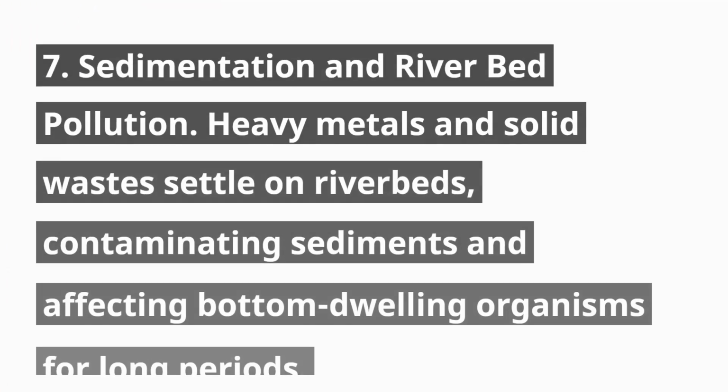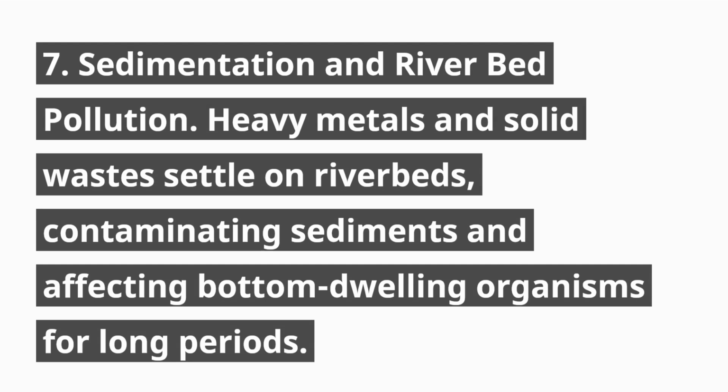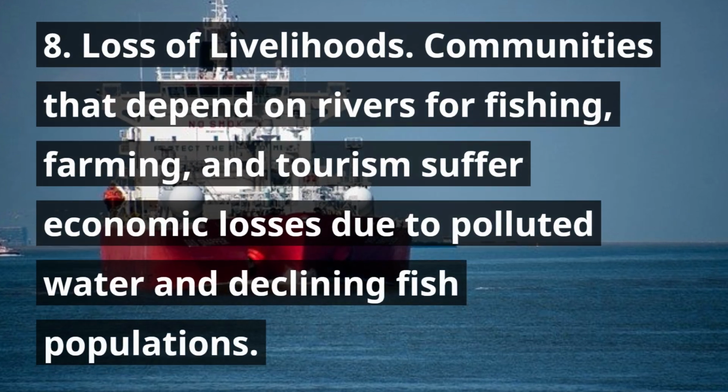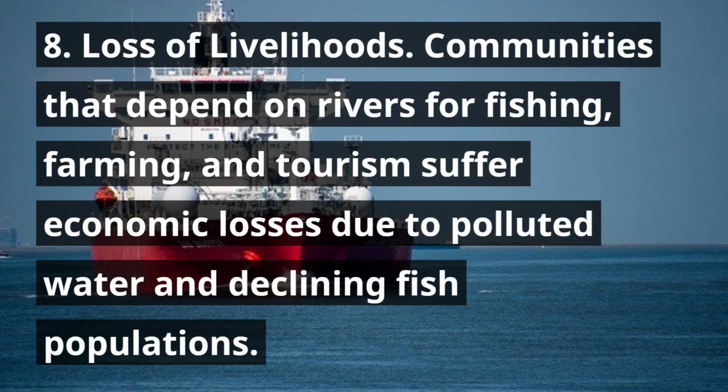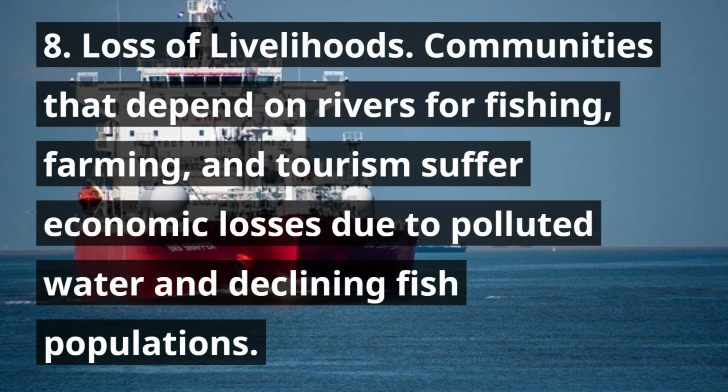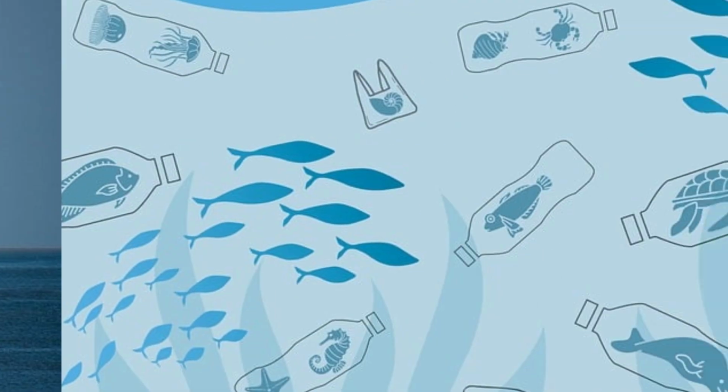7. Sedimentation and river bed pollution. Heavy metals and solid wastes settle on riverbeds, contaminating sediments and affecting bottom-dwelling organisms for long periods. 8. Loss of livelihoods. Communities that depend on rivers for fishing, farming, and tourism suffer economic losses due to polluted water and declining fish populations.